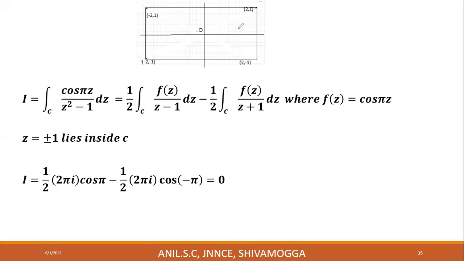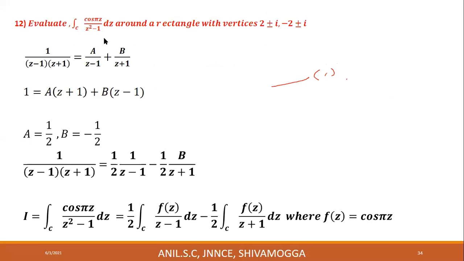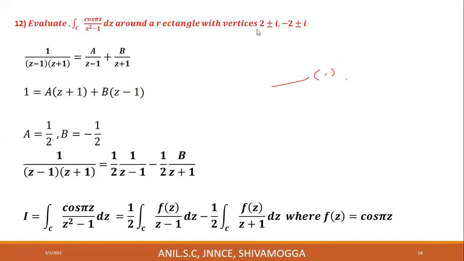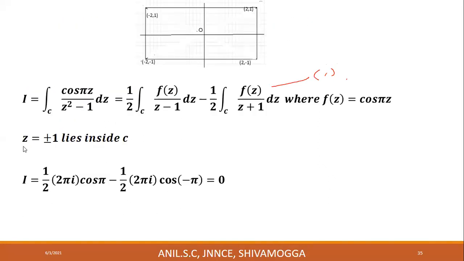This is equation number 1. What is C here? I forgot to specify C. C is this curve.